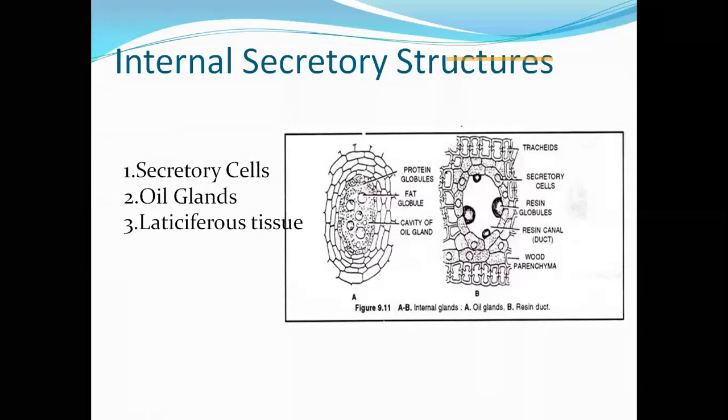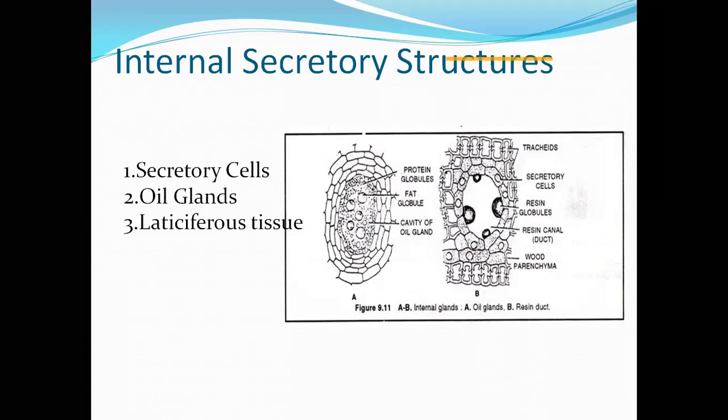Most plants possess oil glands. They may be composed of a small group of thin-walled, dense cytoplasmic cells which perform this secretory function. These secretions, the oils, are generally formed in schizogenous cavities or lysigenous cavities. We will see these two definitions in your next slide.